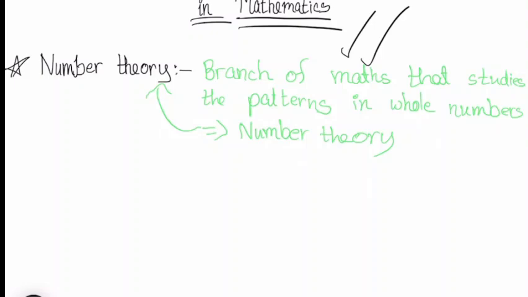Now you might be getting confused. Some of the people might not understand it. You might have a doubt: can you give some examples of number theory? Because the definition is given in exact words, it might be a little hard for you to understand. So number theory is the branch of mathematics that studies the patterns in whole numbers, as I told you. There are different types of number theories.